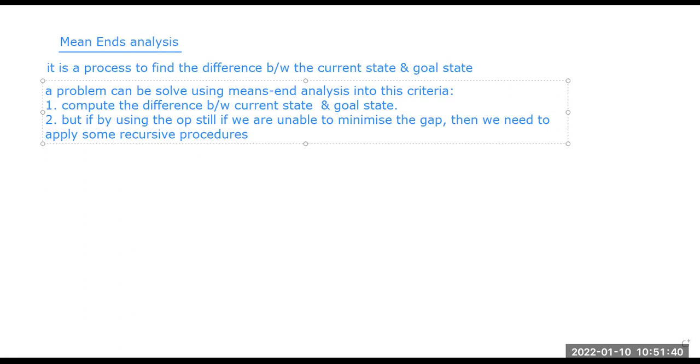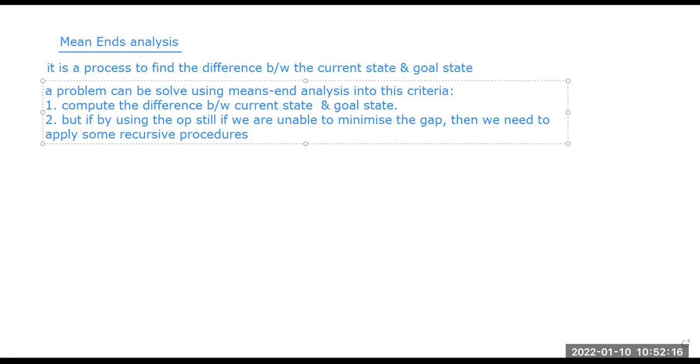So if the sub goal is solved by using some recursive process, then we can continue the rest of the processes. So these are some basic steps. In a very easy term, we can say that there is a basic rule, and if by applying that basic rule we are still unable to solve it, then we have to look out for some different type of optimal solution. So this is a simple means ends analysis technique on which we can actually work or solve a particular problem.